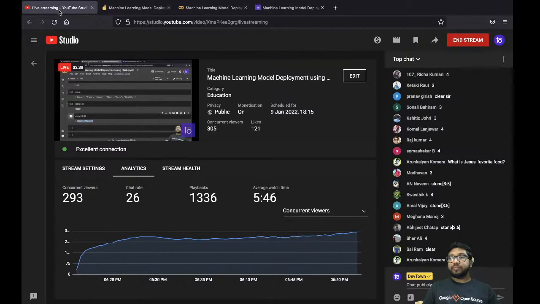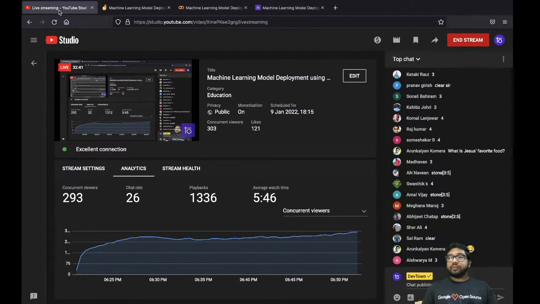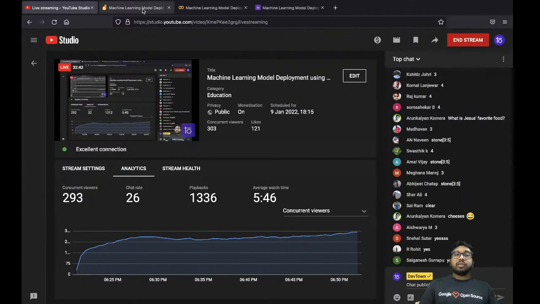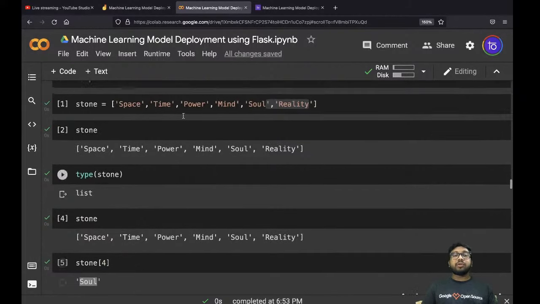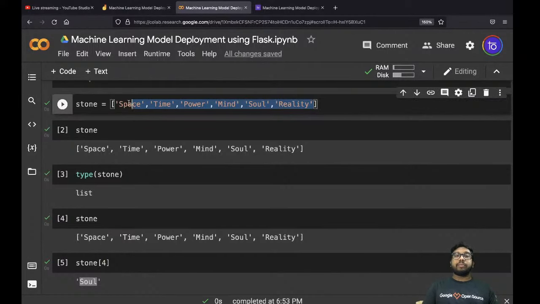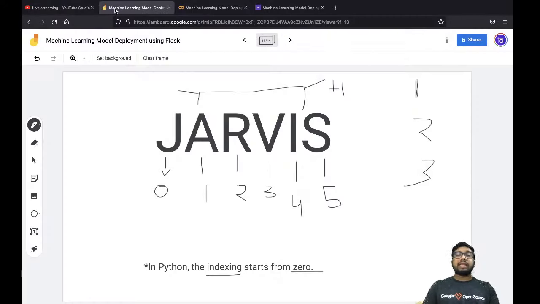Okay, is this clear? So this is the concept of list, and we have plenty of things in list, but since we are short of time, this is just an overview of how exactly list will work and how you say that this is a list, because the data should be enclosed within the square bracket. And let's move on to the next data structure.